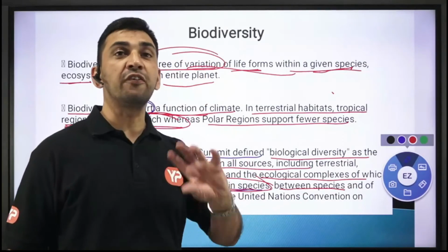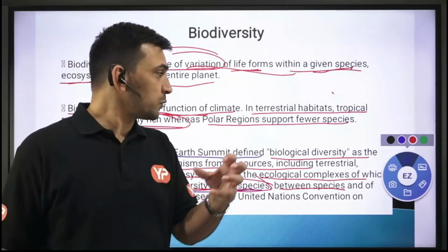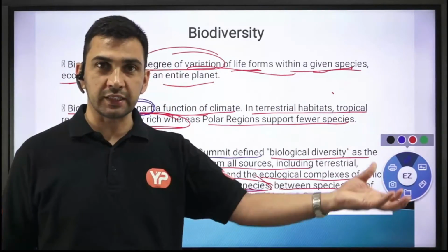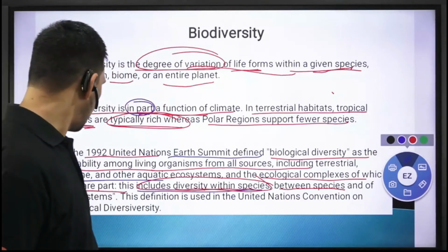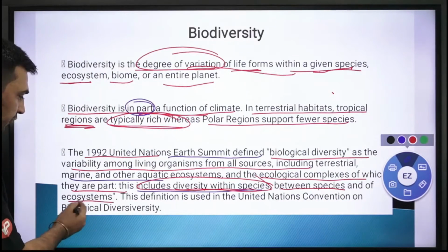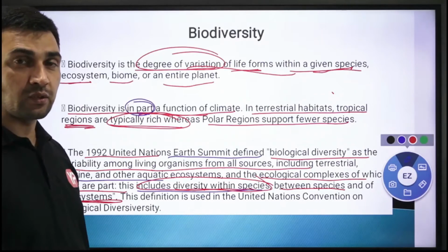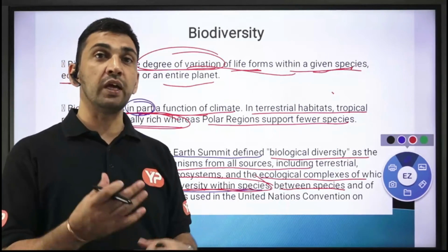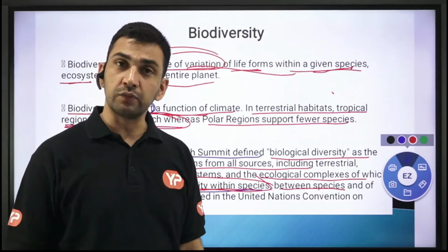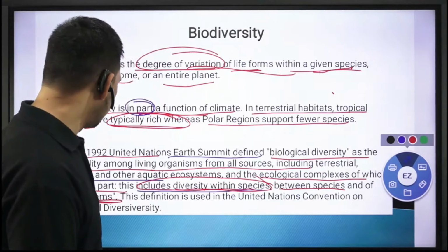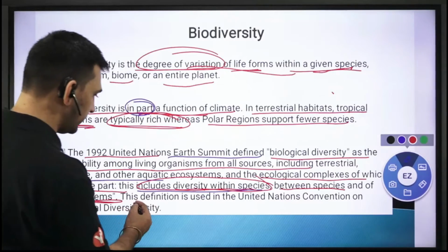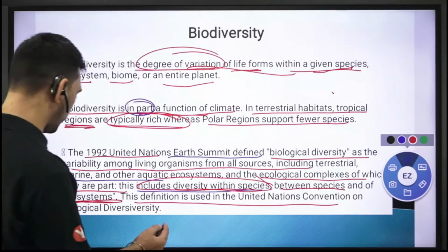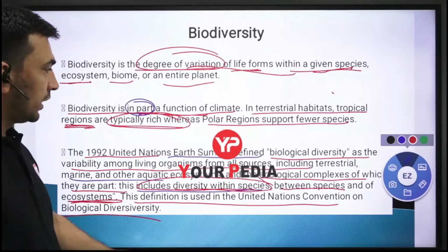Between species मतलब different kinds of species, human as a species, animal as a species, plant as a species, something that way, and of ecosystems. And if you talk about ecosystem, you are having different kinds of ecosystem, then obviously in हर एक ecosystem में you're going to have different kinds of biological forms. तो उसको मैंने नाम दे दिया biodiversity. This definition is used by United Nations Convention on Biological Diversity. I hope you remember this.